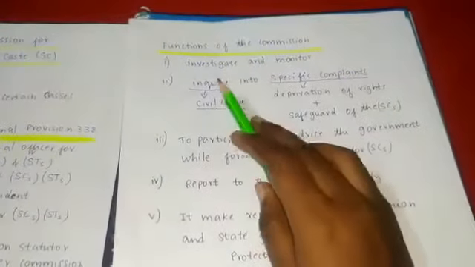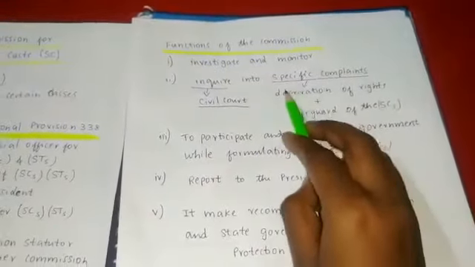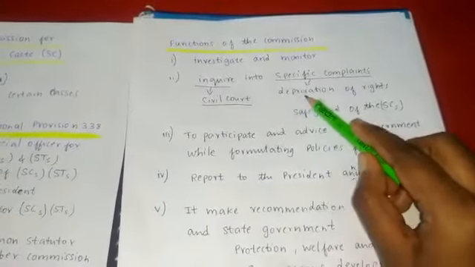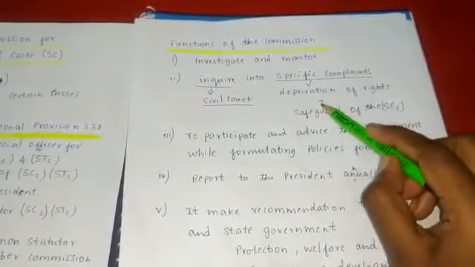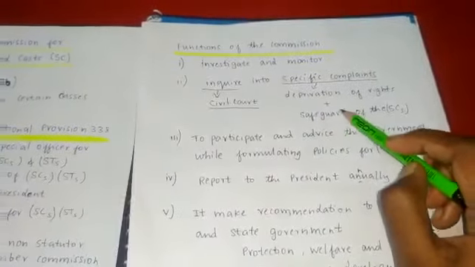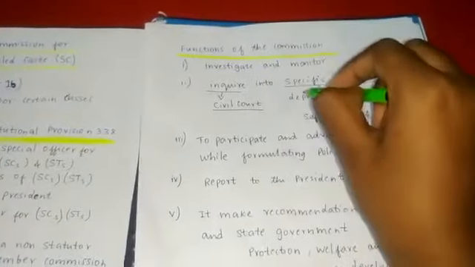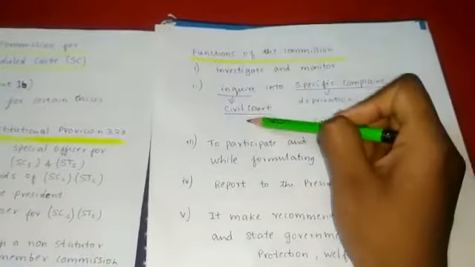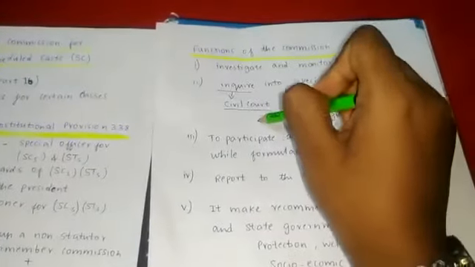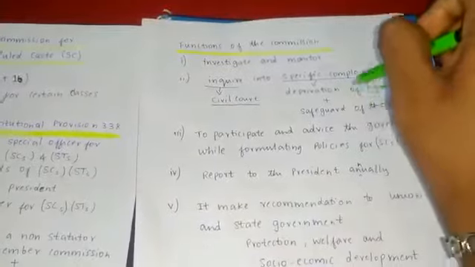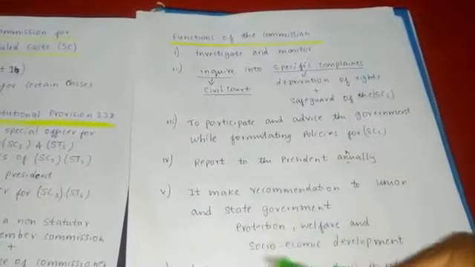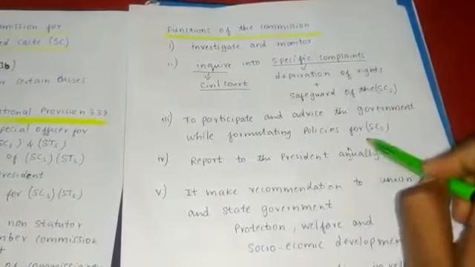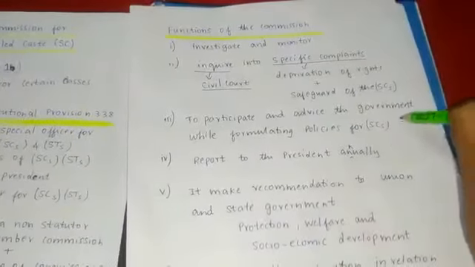It will investigate and monitor, which means if there are any problems relating to the constitutional safeguards, then this commission will investigate into that. And they have to monitor whether the benefits given to the SC community are going to them properly and whether they are being executed properly. They also inquire into specific complaints, which means if a person belonging to the SC community is deprived of his right, or if there is any danger to his safety, then they will inquire into it, and in that case they have power equal to a civil court. That's very important. The commission will have a power equal to a civil court in these specific complaints.